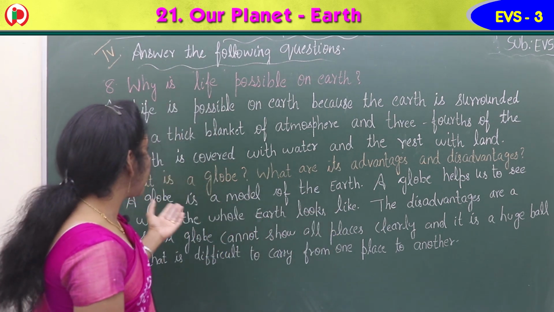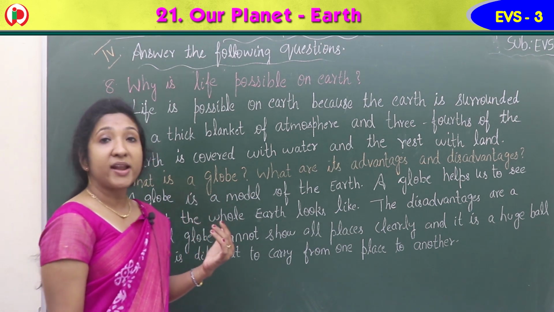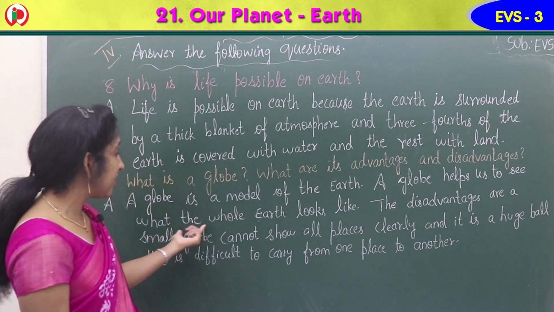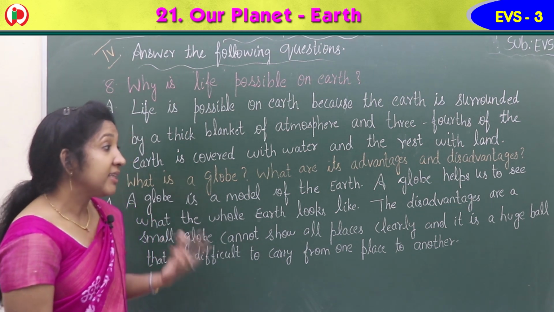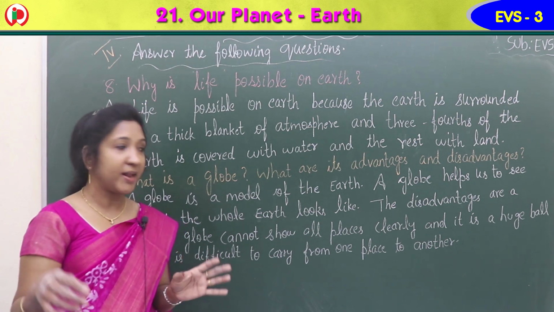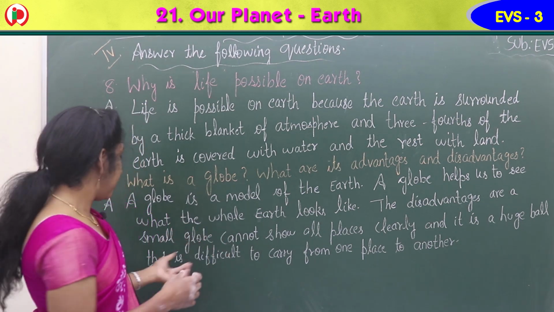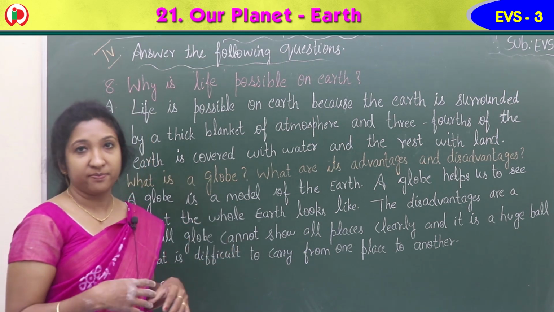So what is a globe? A globe is a model of the earth. What are its advantages and disadvantages? A globe helps us to see what the whole earth looks like. The disadvantages are a small globe cannot show all places clearly, and it is a huge ball that is difficult to carry from one place to another.